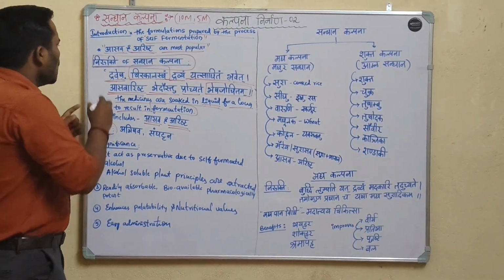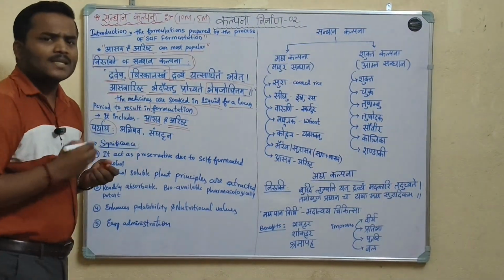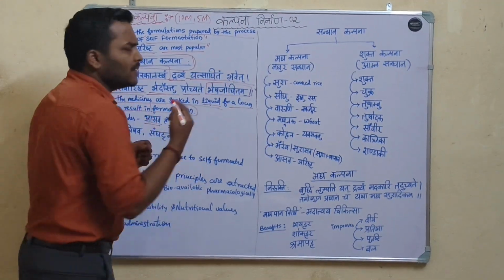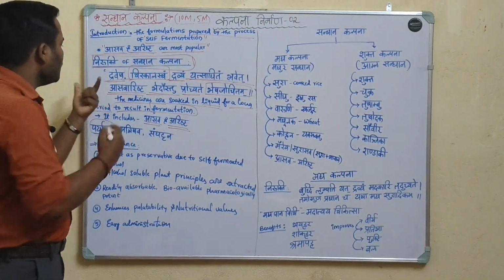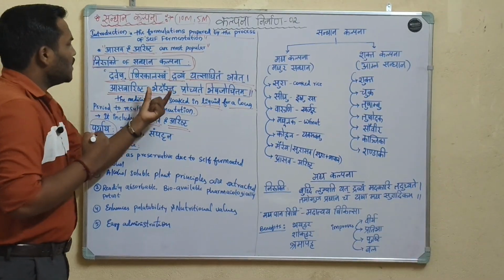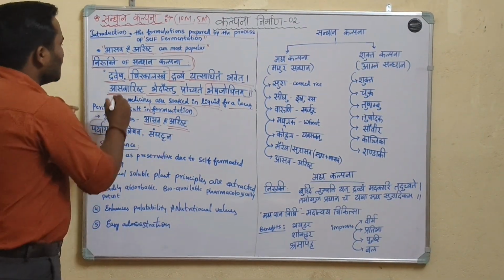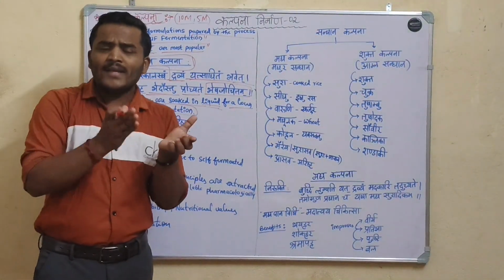What is Sandhana Kalpana? Nirukti of the Sandhana Kalpana. Draveshu chirakalastam dravyam yatsaditam bhavet. Asava arista bedaustu prochate beshaja uchitam. Draveshu, the medicines are soaked in the liquid.